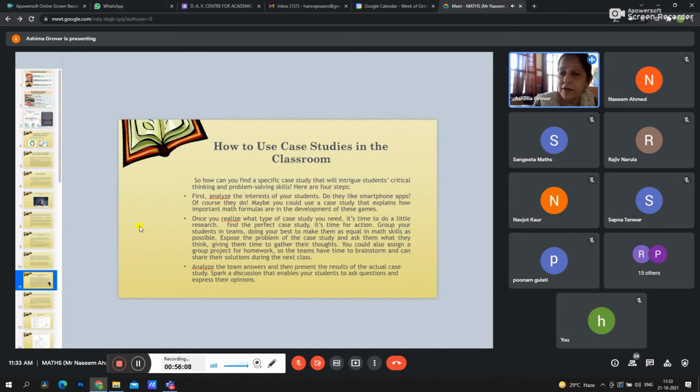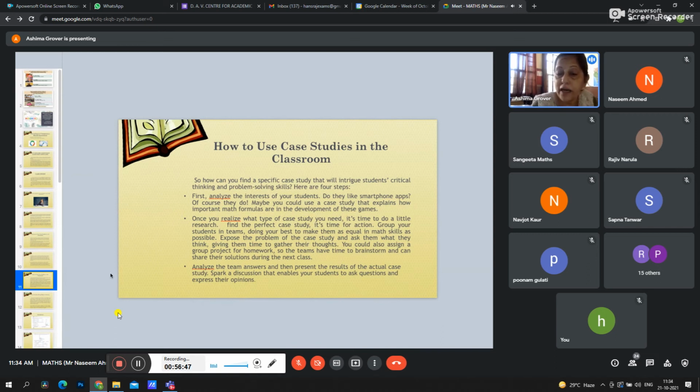And once you realize what type of case study you need, it's time to do a little research, then find the perfect case study, and time for action also. Group your students in teams, doing your best to make them as equal in math skills as possible. Expose the problem of the case study and ask them what they think, giving them time to gather their thoughts. Then we can also assign them a group project from home, so the teams have time to brainstorm, and then they can share their solution during the class.